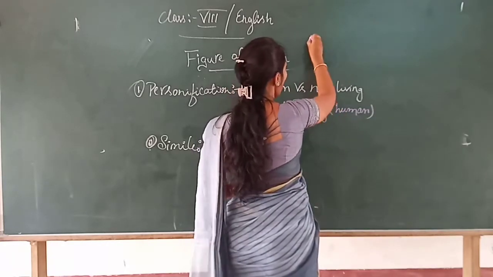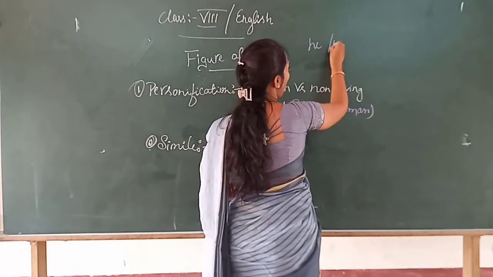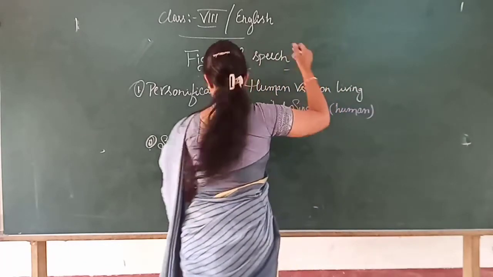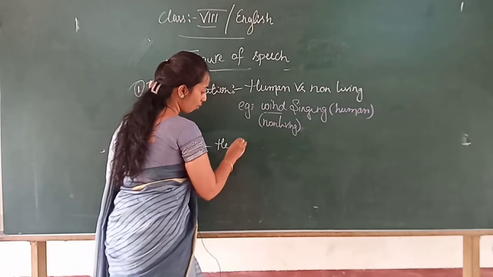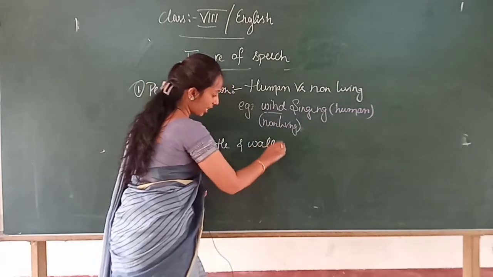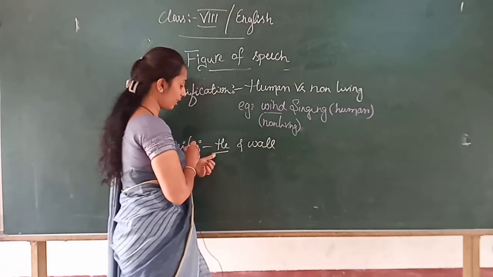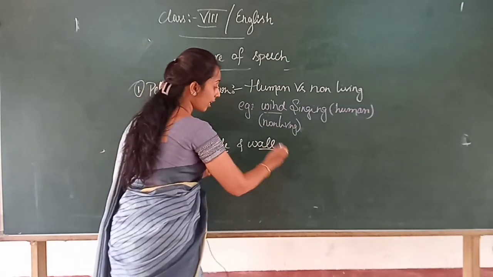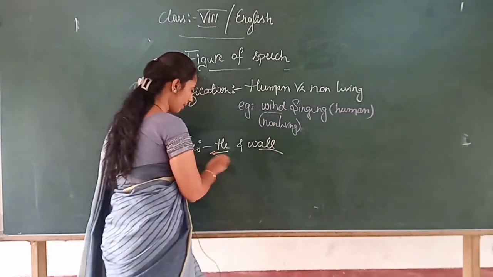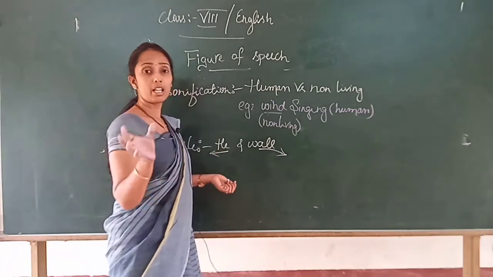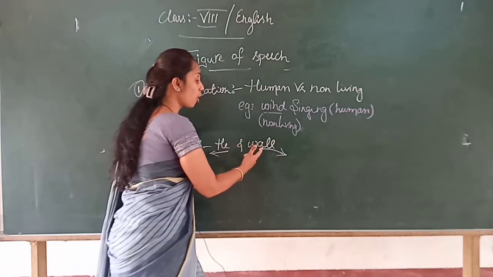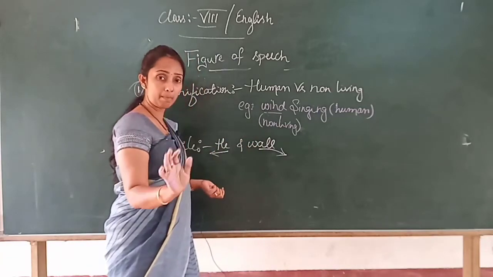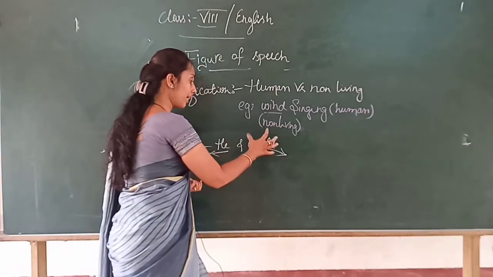Here he and wall. Okay, this is a simile example. See, he and wall. Right? Here he is completely one thing and the wall is another thing. So here in simile, you remember that there is no classification that he is living and he is non-living. No. Here in simile, these two are separately different.